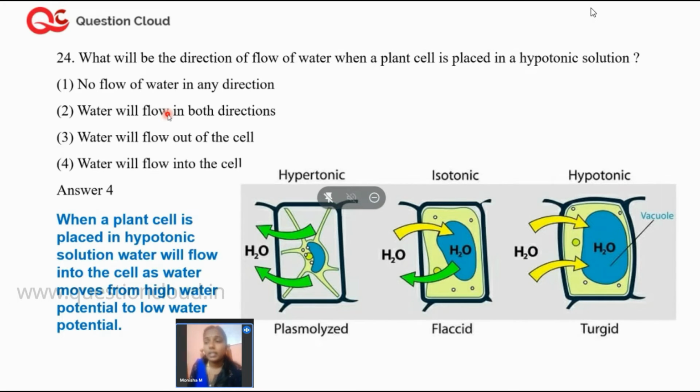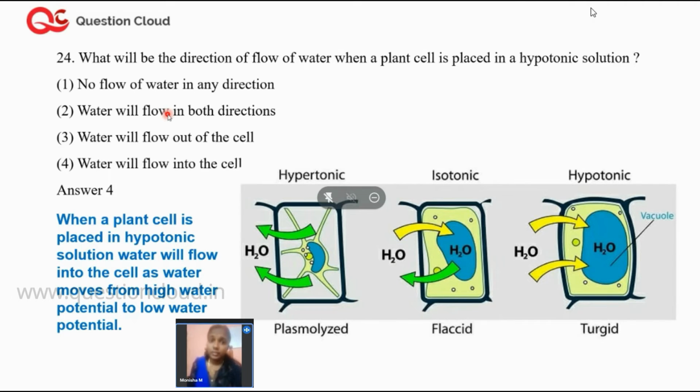Right. So this is another technical, interesting question. What will be the direction of flow of water when a plant cell is placed in a hypotonic solution? So if you remember, there are three different types of solutions possible: isotonic solution, hypertonic solution, and hypotonic solution.